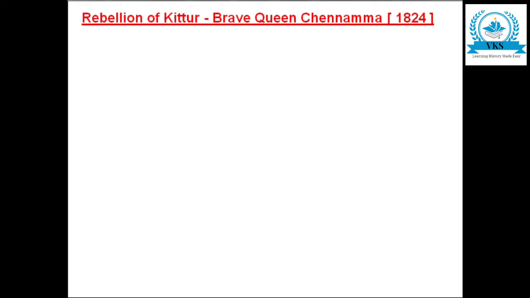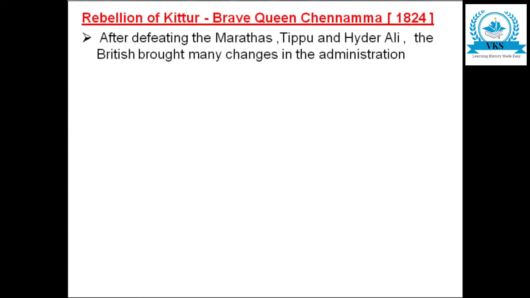Rebellion of Kittur, Brave Queen Chennamma 1824. After defeating the Marathas, Tipu and Hyder Ali, the British brought many changes in the administration. So here we are going to see about the rebellion done by Queen Chennamma of Kittur. So let us see the background of the rebellion.